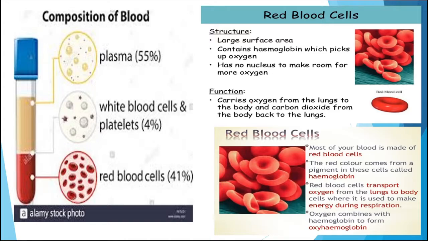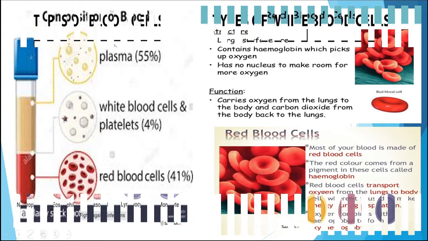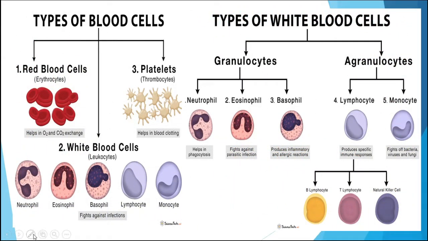The function of these RBC is to carry oxygen from the lungs to the different body parts, and carbon dioxide is carried from the body back to the lungs for purification. These RBC transport oxygen, and the oxygen is carried by the hemoglobin in the form of oxyhemoglobin. So, we can see here three types of blood cells, that is RBC, which is also known as erythrocytes. It helps in the exchange of oxygen and carbon dioxide.